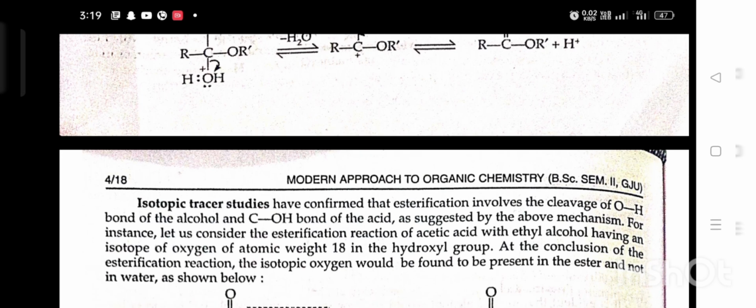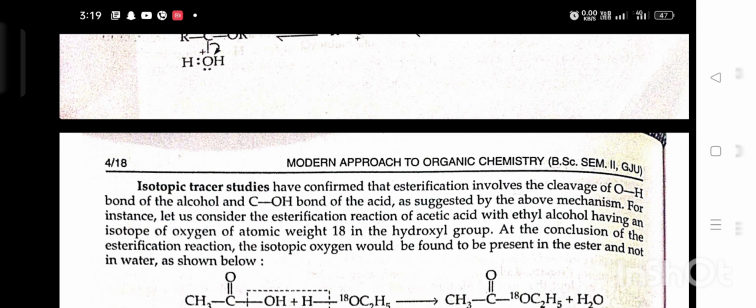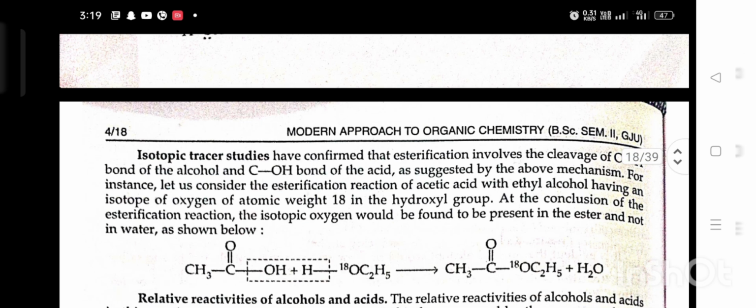Isotopic trace studies have confirmed that esterification involves the cleavage of the O-H bond of the alcohol and the C-OH bond of the acid, as suggested by the above mechanism. For instance, let us consider the esterification of acetic acid and ethyl alcohol having an isotope of oxygen of atomic weight 18 in the hydroxyl group. At the conclusion of the reaction, the isotopic oxygen would be found in the ester and not in water, as shown below.